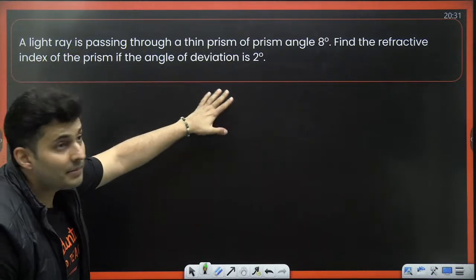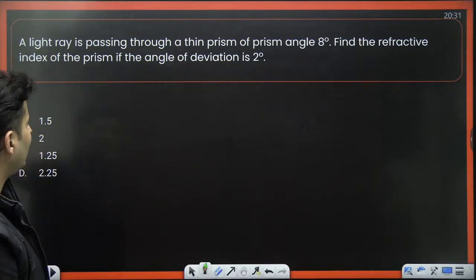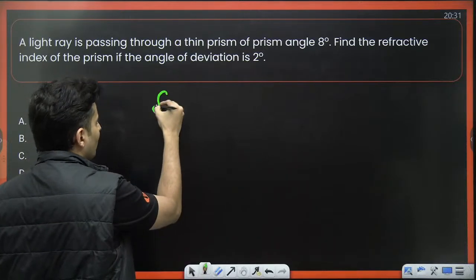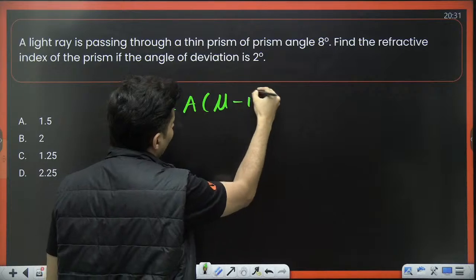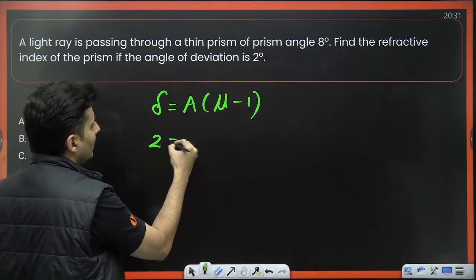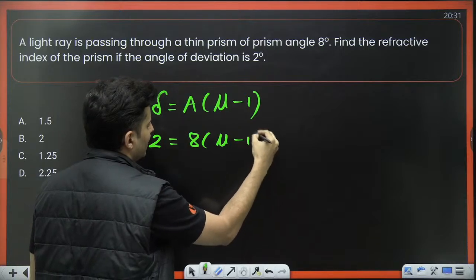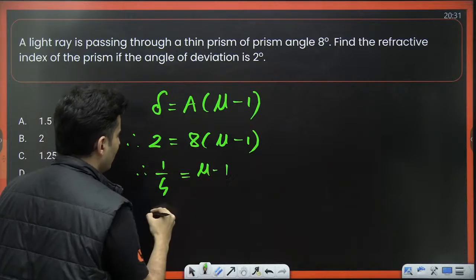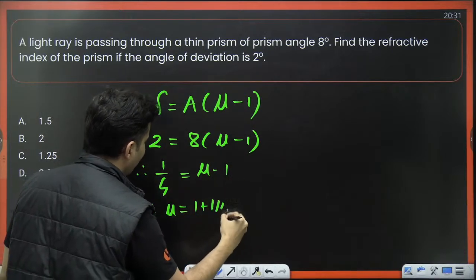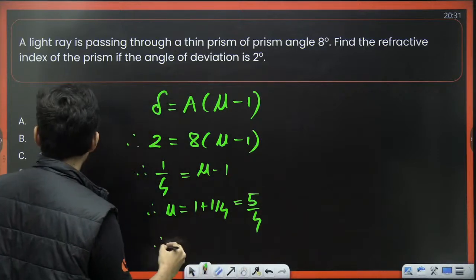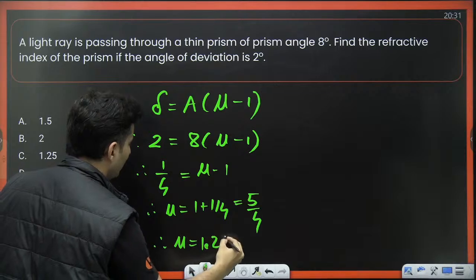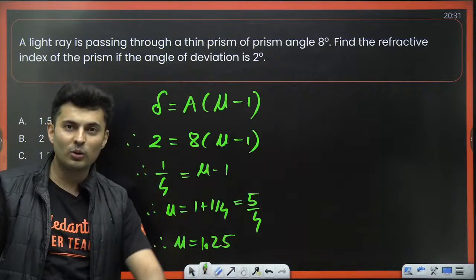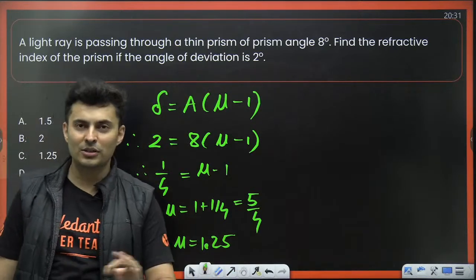Light ray is passing through a thin prism. Angle is 8. Refractive index if deviation is 2. For a thin prism, deviation is A into mu minus 1. Deviation is 2 degrees. Angle of prism is 8 degrees. So 2 by 8 is mu minus 1, which is 1 by 4. Therefore mu will be 1 plus 1 by 4, which is 5 by 4. How much is that? That is nothing but 1.25. So where is it? 1.25 is C, for Captain Shreyas. Direct formula based questions do come in the NEET exam.